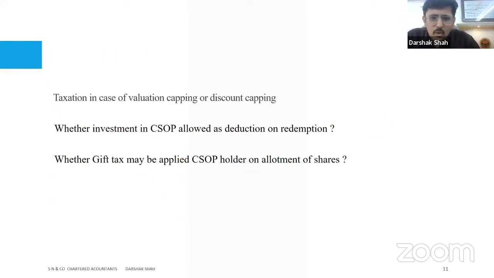Now, this is another concept in the startup world, which is valuation capping and discount capping. What is valuation capping? What is discount capping? Let's spend some 2 minutes on that to understand this principle. Valuation capping is basically, let's say today there's a new startup and I am entering into the startup. I am not fixing the valuation of the organization right now, at the initial stage.